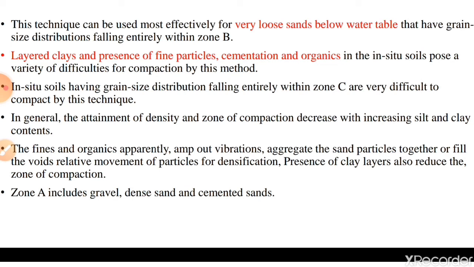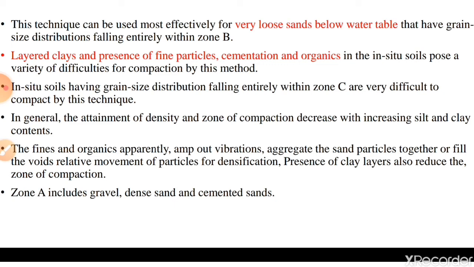Layered clays and presence of fine particles, cementations and organics in the in situ soils pose a variety of difficulties for compacting by this method. If we have layered clays below the ground, or if the fine particles are more, then it will be difficult for this type of method. In situ soils having grain size distribution falling entirely within zone C are very difficult to compact by this technique.